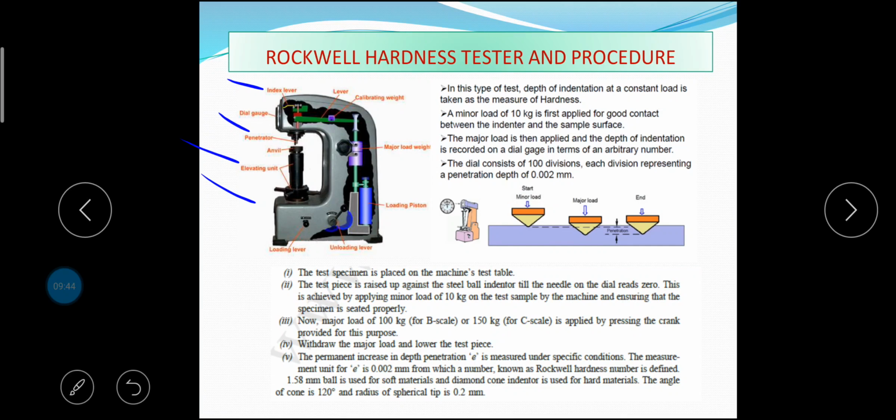The Rockwell hardness numbers are purely arbitrary, whereas the Brinell and Vickers hardness designations have the units of kilograms per square millimeter. The Rockwell hardness number is dependent upon the load and the indenter used. It is therefore necessary to specify the combination employed. This is done by prefixing the hardness number with a letter indicating the particular combination of the load and indenter employed. The different combinations of load and indenter are called various scales of this Rockwell hardness.